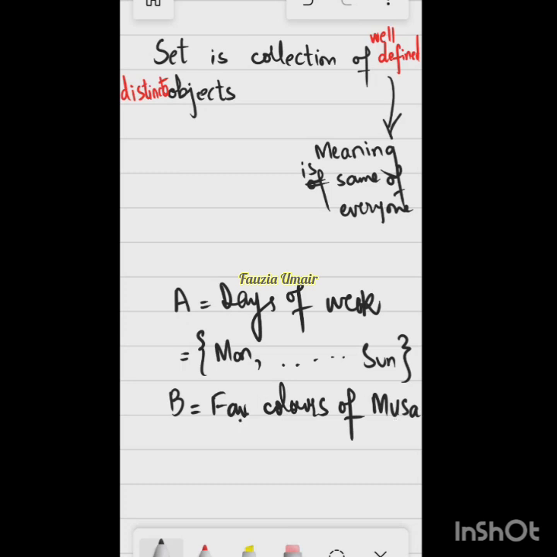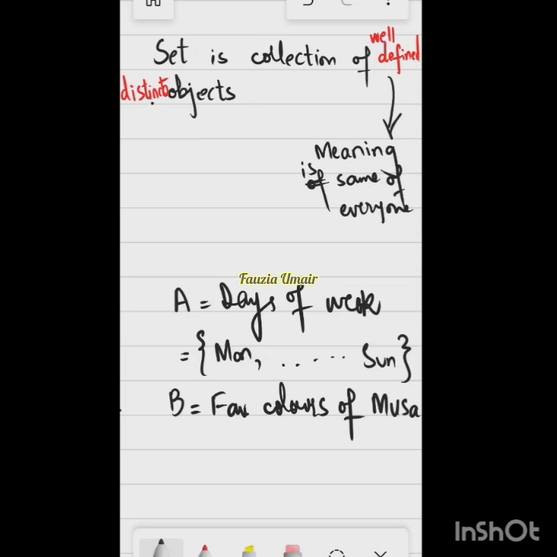We don't know which colors Musa likes, or maybe the color he likes in this month, maybe he does not like that color anymore in the next month. So this is not a well-defined set. So a set should be well defined, like the meaning of the elements should be very clear to all of us, right? That is what is meant by well defined. Well defined means it should be giving a clear meaning to everyone, right?